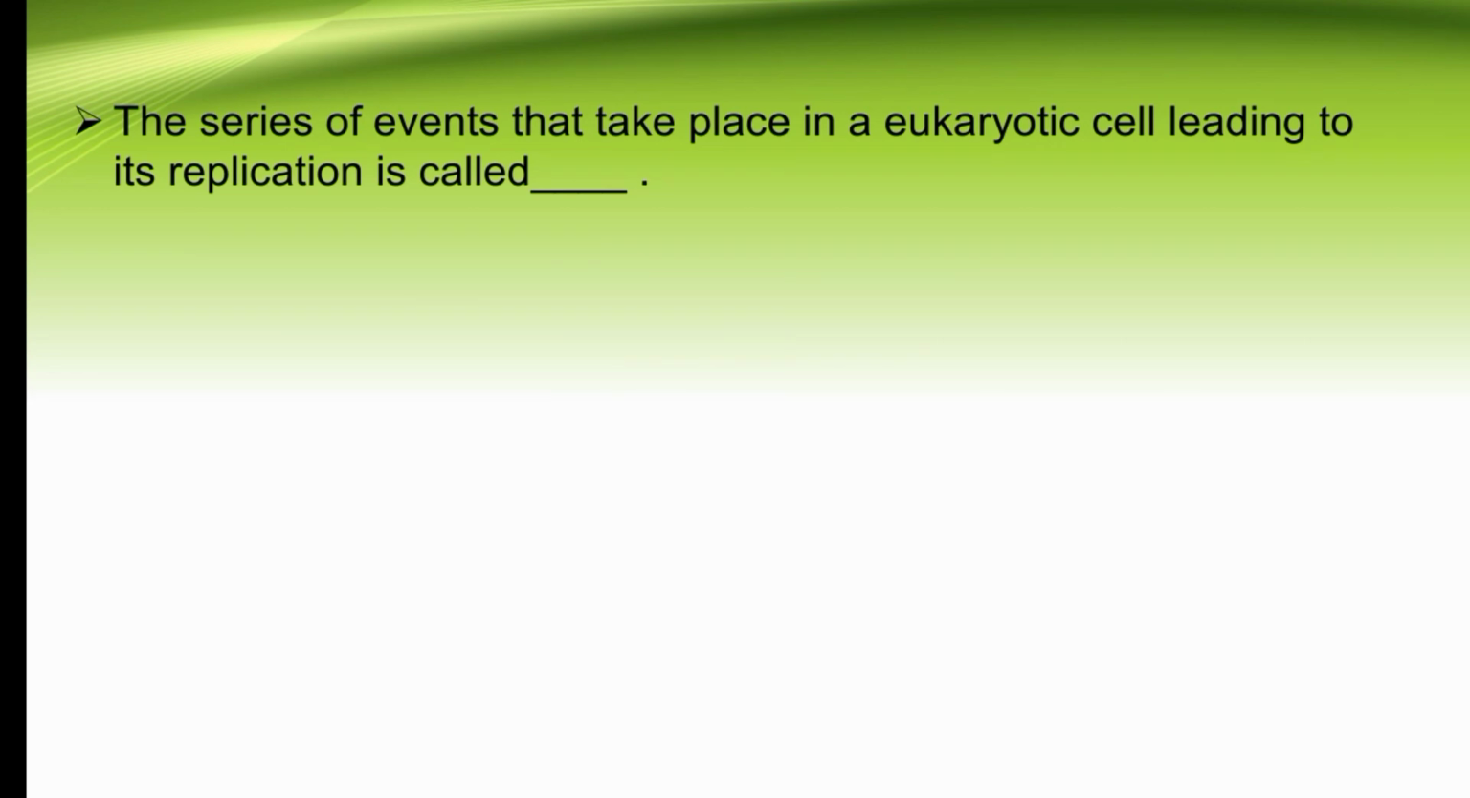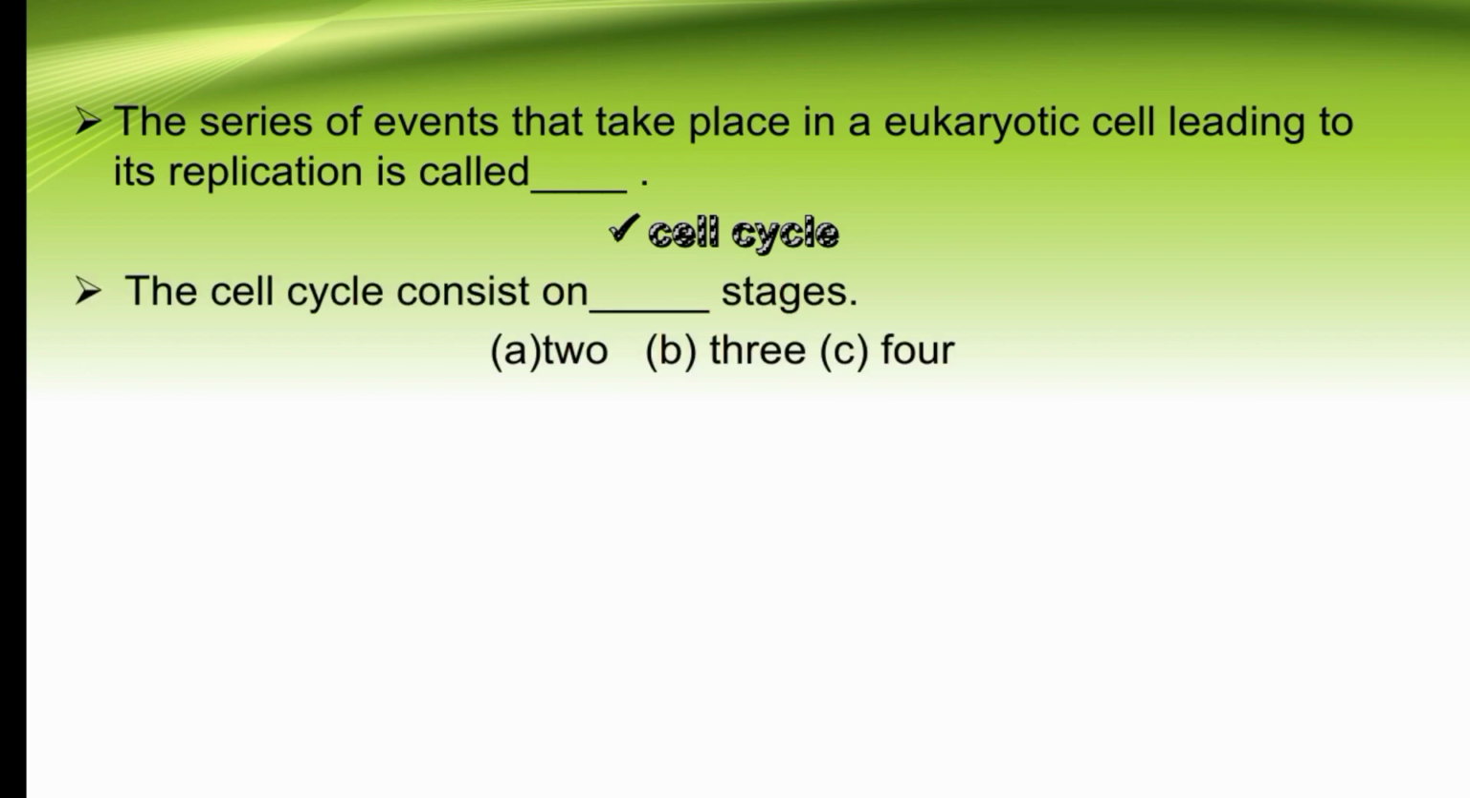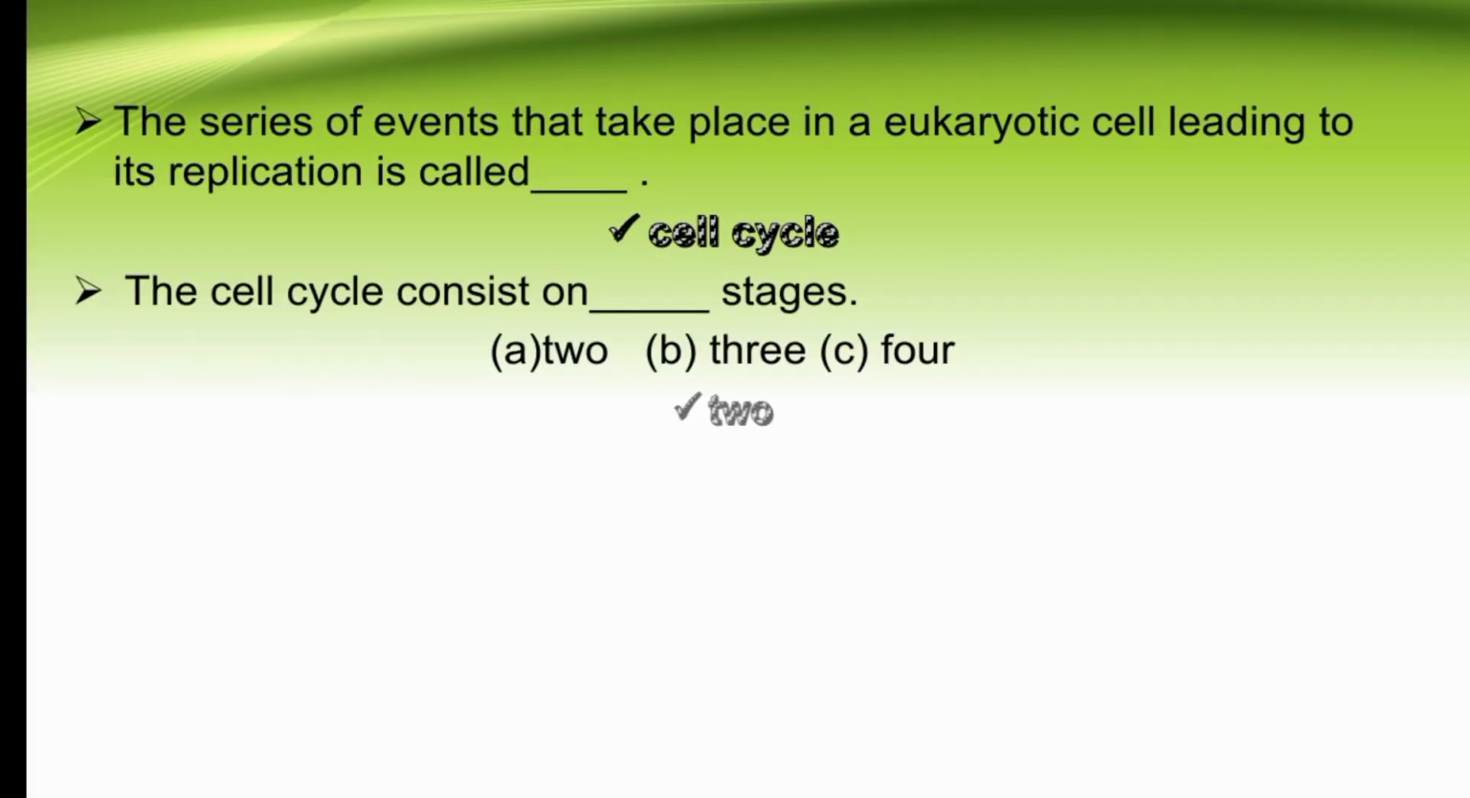The series of events that take place in a eukaryotic cell leading to its replication is called dash. So the series of events that take place in a eukaryotic cell leading to its replication is called the cell cycle. So it is the definition of the cell cycle. The cell cycle consists of dash stages: 2, 3, or 4. So the cell cycle consists of two main stages. The right option is 2.